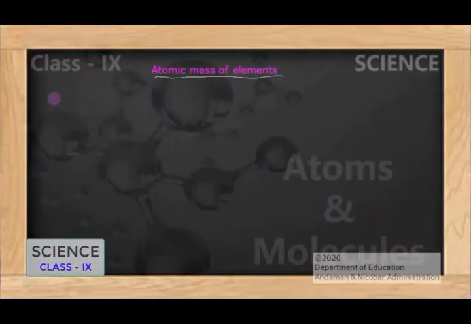Just before, we have seen that the mass of each carbon-12 atom was found to be 1.9926 × 10^-23 gram. This was the value found experimentally, and we learned that when the carbon-12 atom is divided, we get 12 equal units.